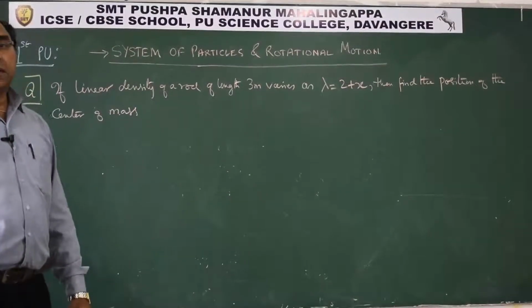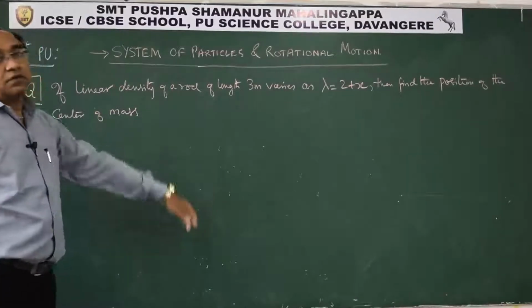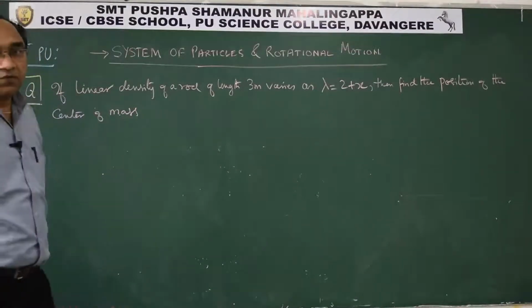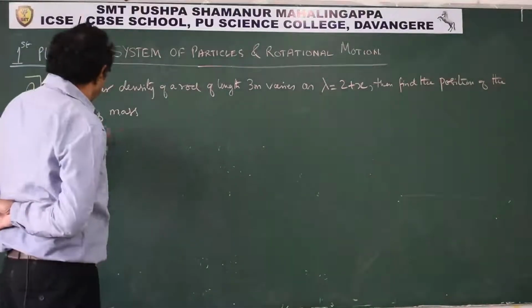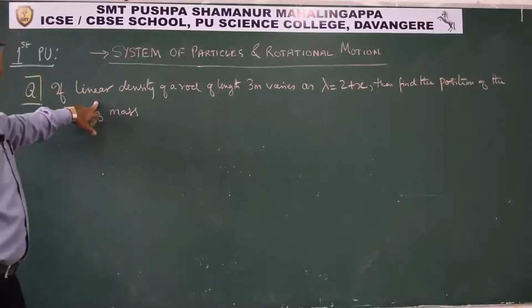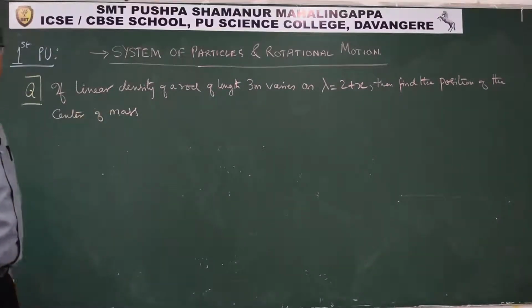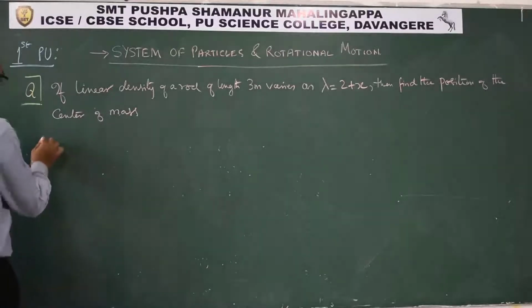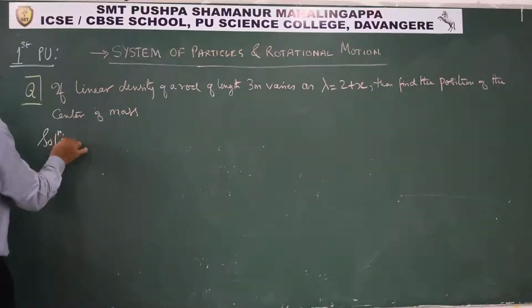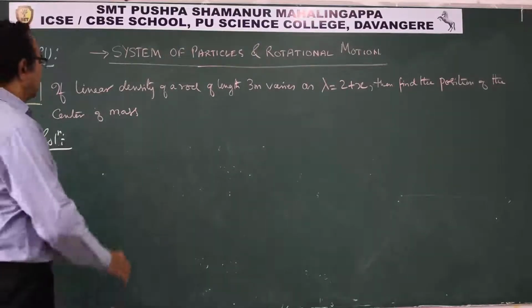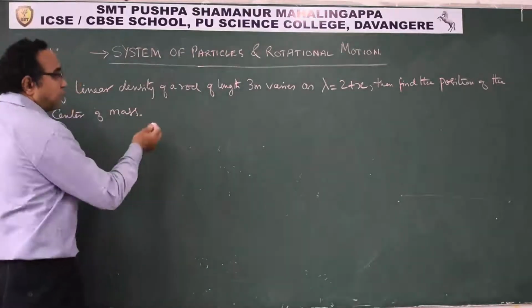Well students, let us take one numerical which will highlight the use of continuous mass distribution that we had discussed. The question is like this: if the linear density of a rod of length 3 meter varies as lambda is 2 plus x, find the position of the center of mass. What is given?